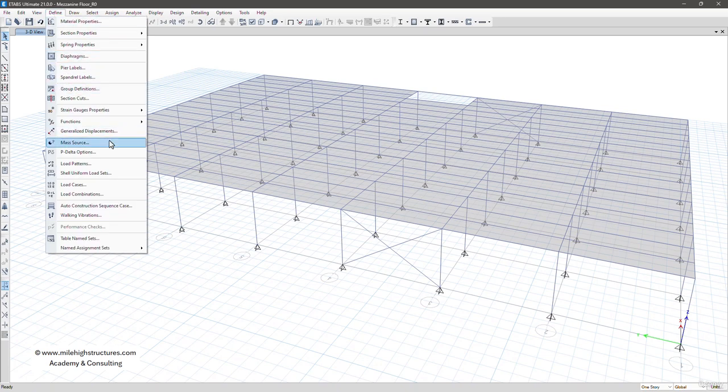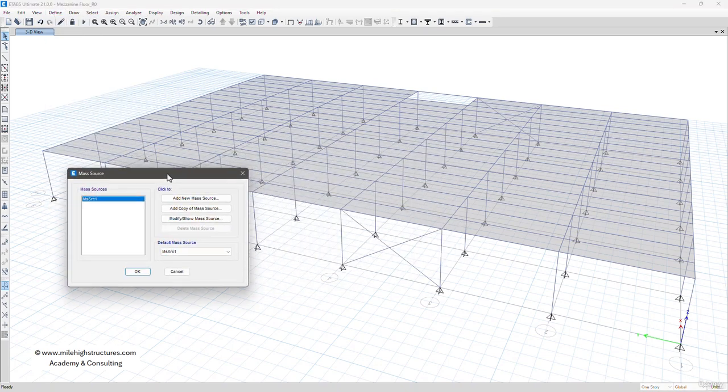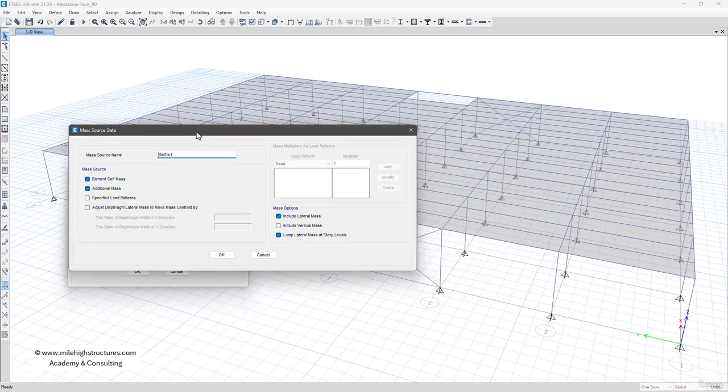So after that we do have to define the mass source also. Now mass source is, we can say, a seismic mass, because ultimately we have to tell the software that okay, for this particular case we have to take this much amount of the dead load and this much amount of the live load for the load combination or for the seismic load application. So we can change the name to mass source.